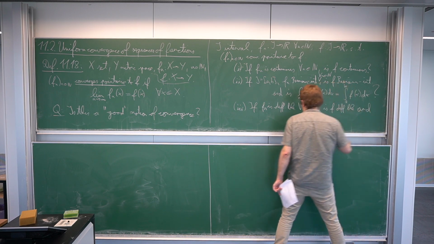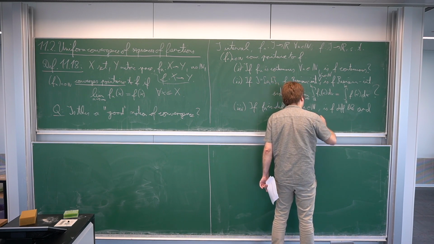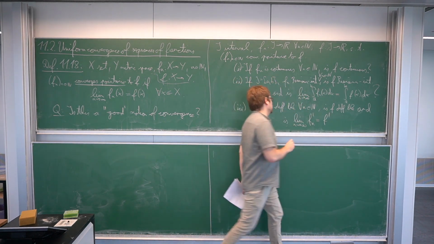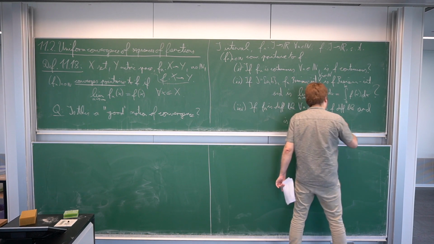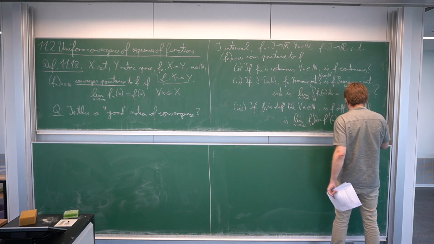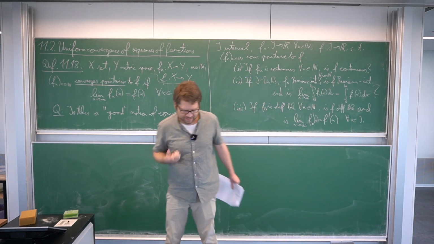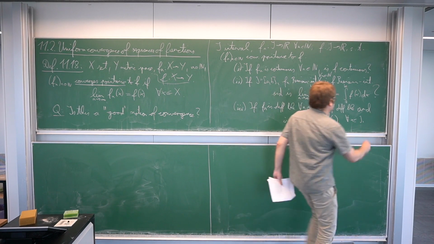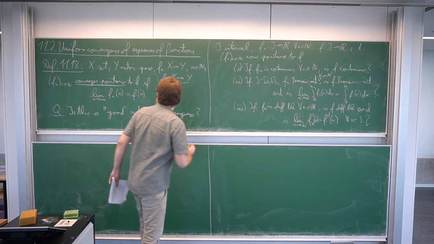And is then the limit as n goes to infinity of f_n prime also f prime? This is not very precise because I haven't defined this yet. This is also meant pointwise. So does the sequence of derivatives converge pointwise to the derivative of the limit? We don't know at this point. So does this hold true?